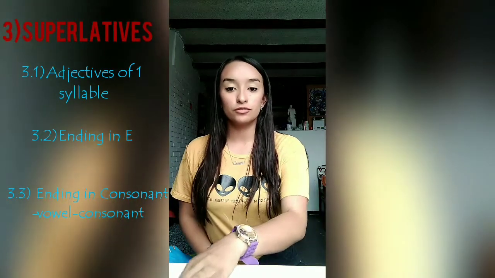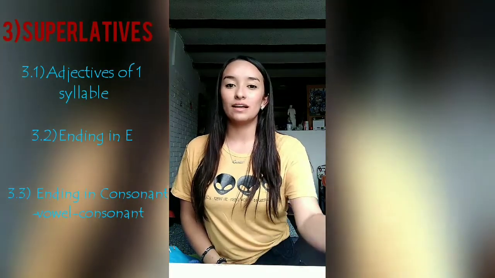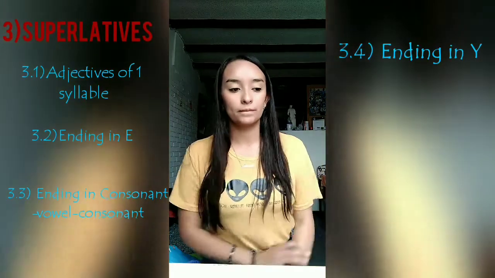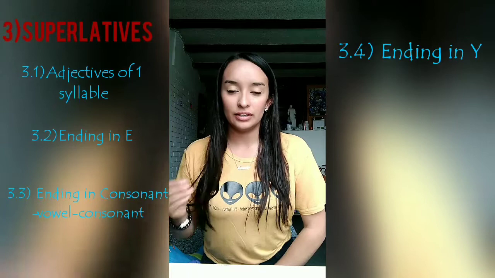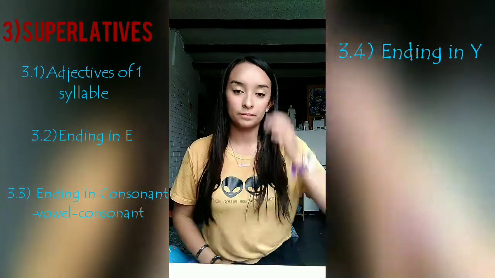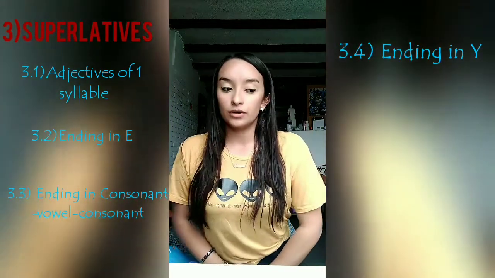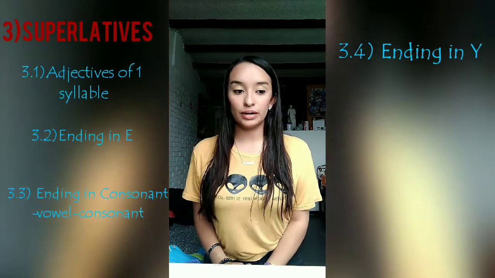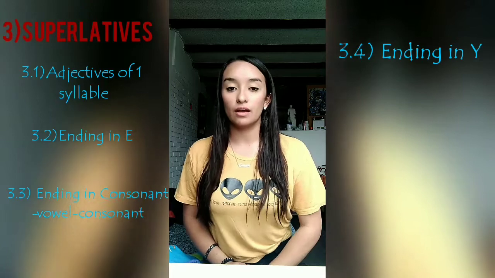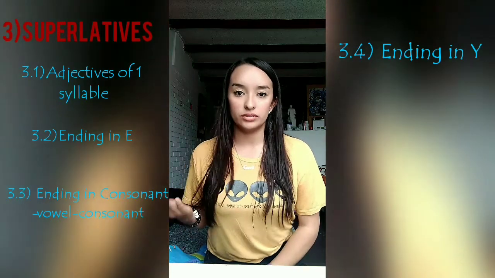The fourth group of superlatives is adjectives ending in y. In this case, change the y and add est. For example, hairy, ugly, happy. The superlative is the hairiest, the ugliest, and the happiest.